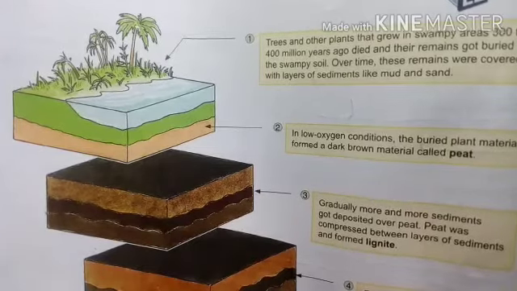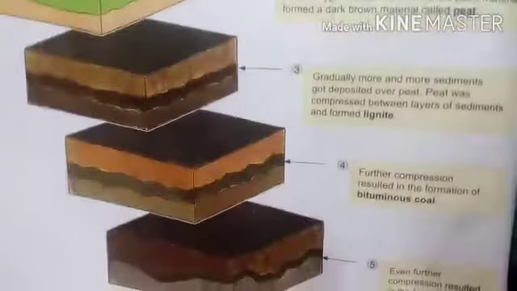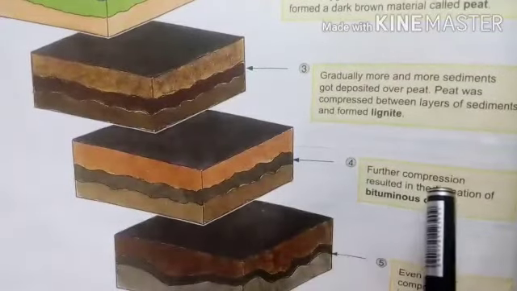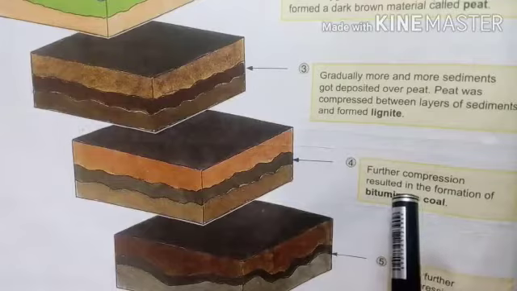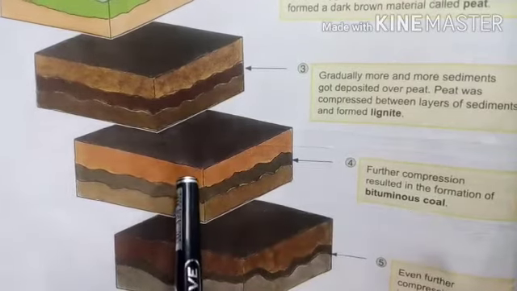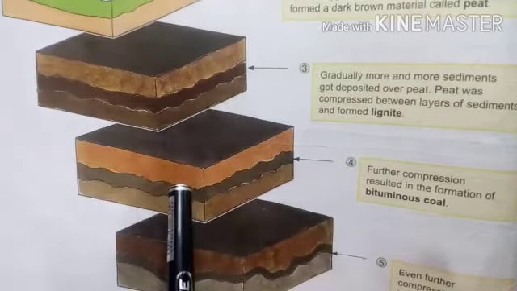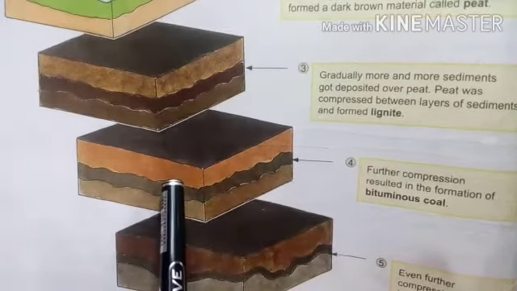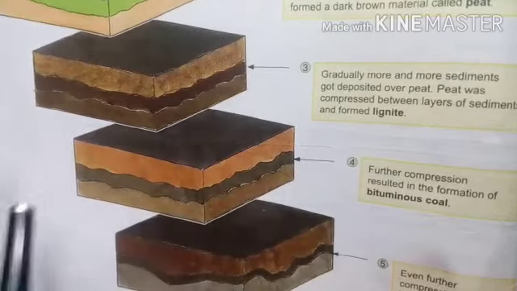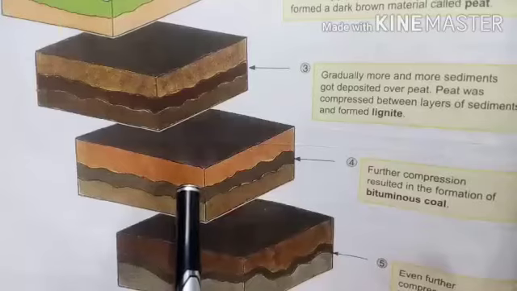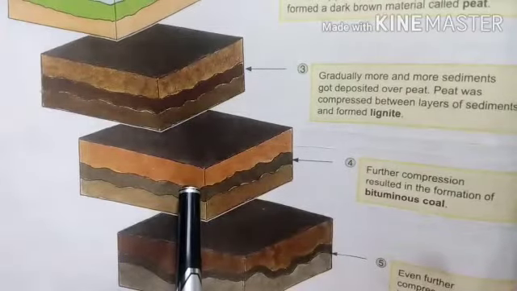Now in the fourth picture, further compression resulted in the formation of bituminous coal. This creates a lot of pressure inside the earth, and a lot of heat is also there. So this peat can convert into bituminous coal.